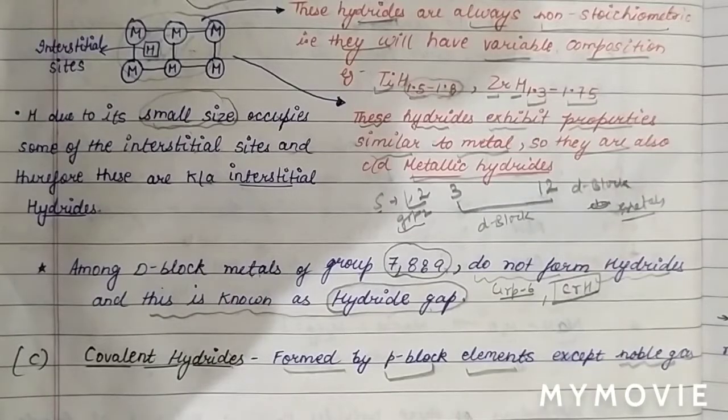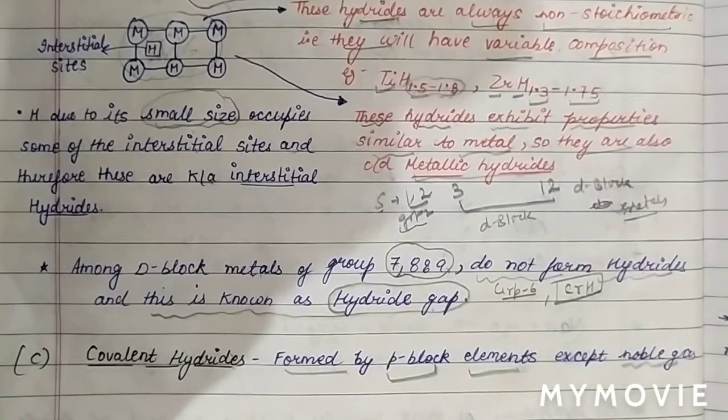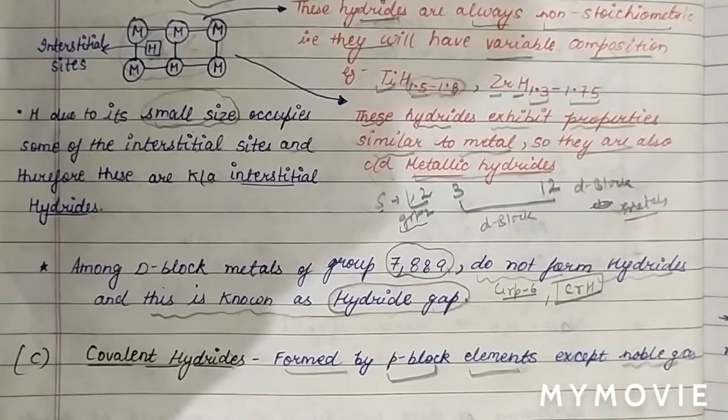Covalent hydrides are divided further into 3 parts on the basis of electrons: electron deficient, electron precise, and electron rich hydrides.